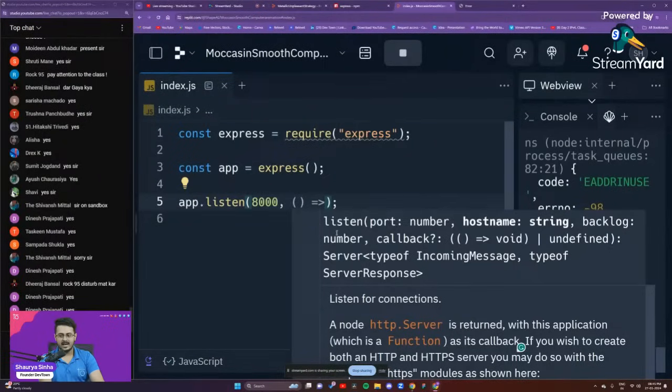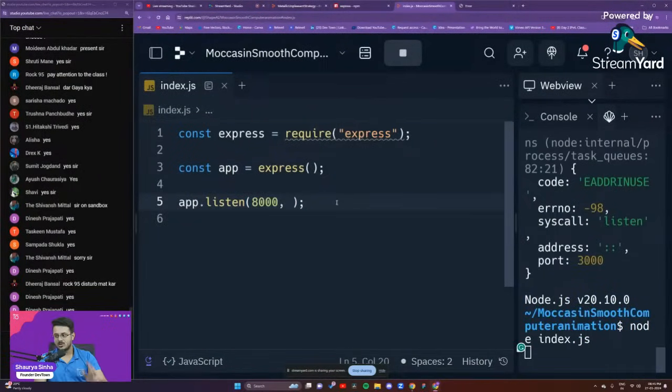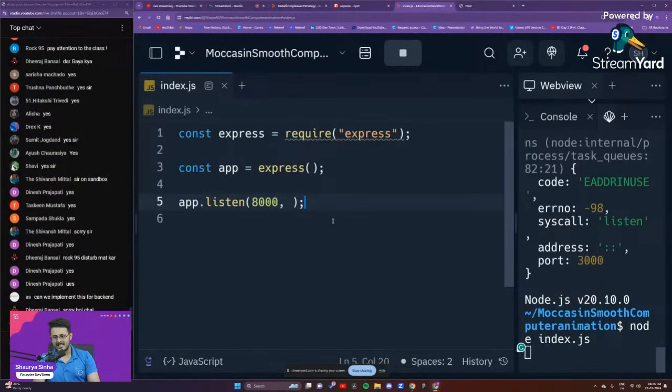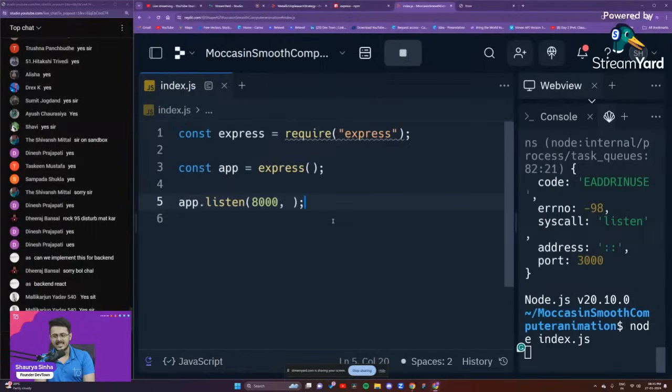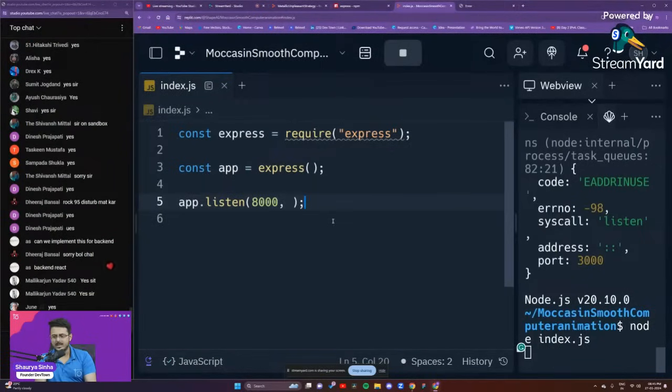This callback function that we are going to put up is just for a one time use. We are never going to reuse this function at any particular point of time. So why should we assign a name to it? Because we are never going to reuse this function.